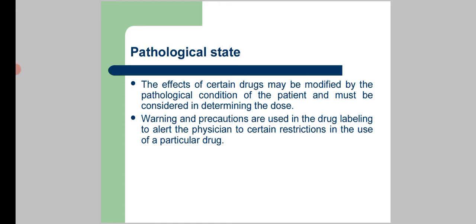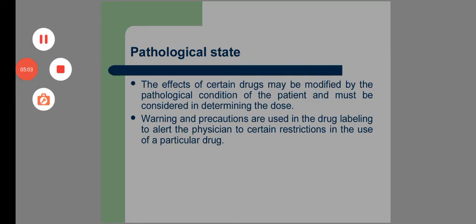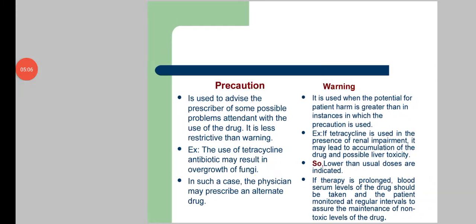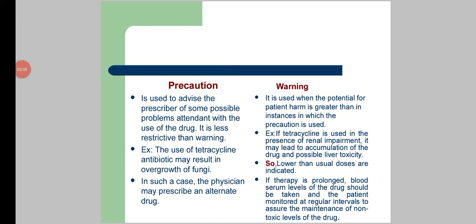Warning and precautions are used in the drug labeling to alert the physician to certain restrictions in the use of a particular drug. Precautions are used to advise the prescriber of some possible problems attended with the use of a drug. It is less restrictive than warning. Example, the use of tetracycline antibiotic may result in overgrowth of fungi. In such a case, the physician may prescribe an alternate drug.